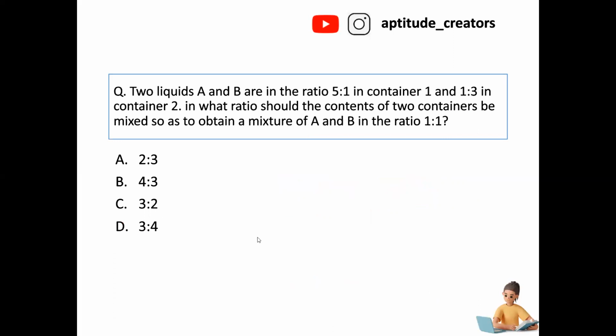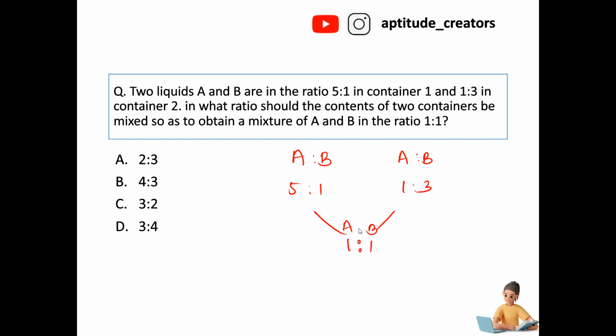Next, two liquids A and B are in the ratio 5 is to 1 in container 1, and in container 2 they are in a 1 is to 3 ratio. Both are mixed together, and the resultant mixture is in a 1 is to 1 ratio.